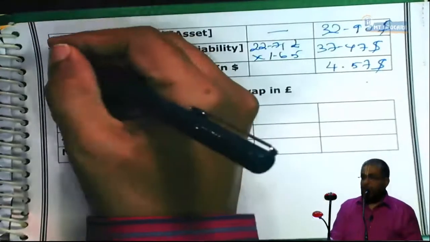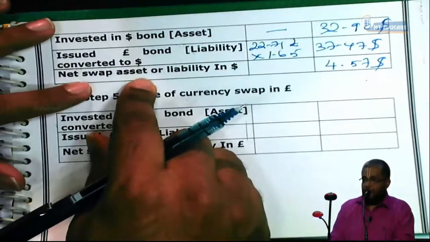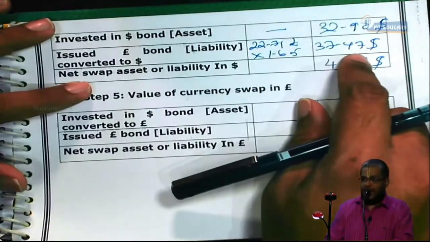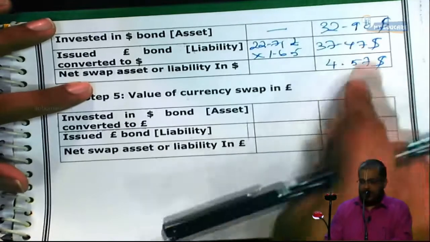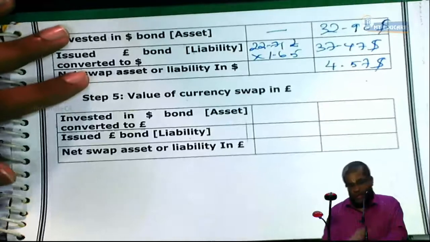I can call it as person A who has invested in dollar bond and also issued a pound bond. Assume A's currency is dollar. Home currency asset and foreign currency liability. Converted into home currency gives you 4.57 liability restated. Everybody yes or no? Come to next party.